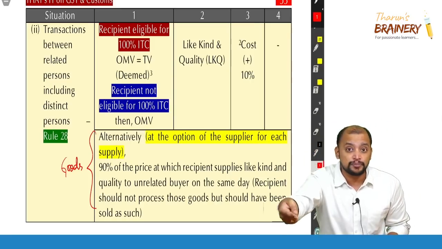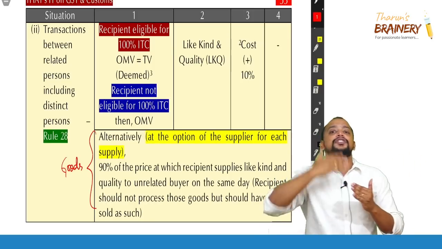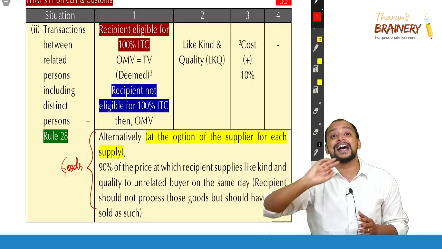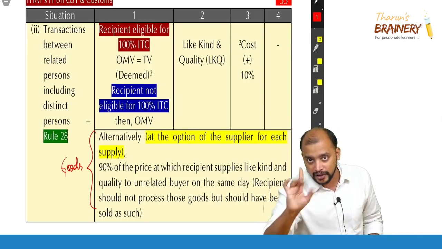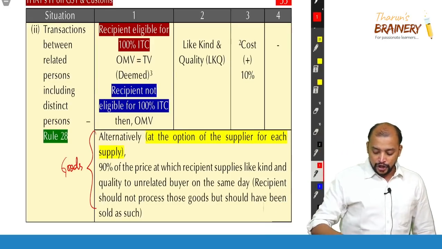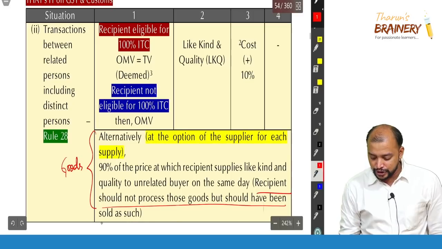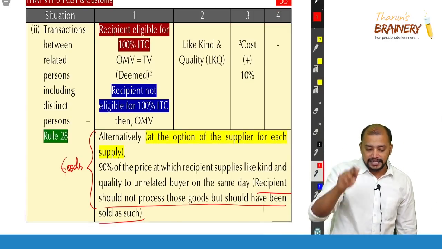He is adding some processing cost, so therefore the processing cost cannot be ascertained. So therefore the related person or distinct person subsequently should be selling the goods as such in the same way, but should not be sold after processing. Okay. Recipient should not process those goods but should have sold as such. This is about rule 28.